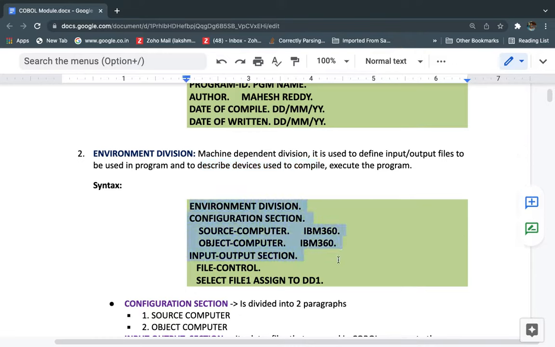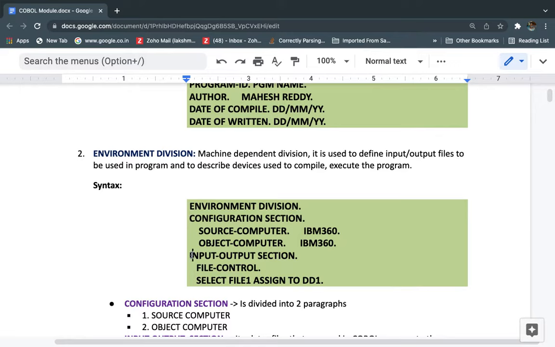Okay. The code looks like this in the COBOL program: we need to write the environment division, followed by two different sections under this environment division. One is the configuration section, and the other one is the input output section. The configuration section is used to describe the device used to compile and execute the program, meaning what the source computer is and what the object computer is which we are using for compilation and execution of the program. And this is optional. In case we provide it, it's fine. Otherwise it's okay, if we run the program, it will work.